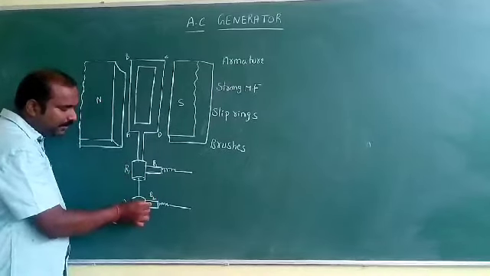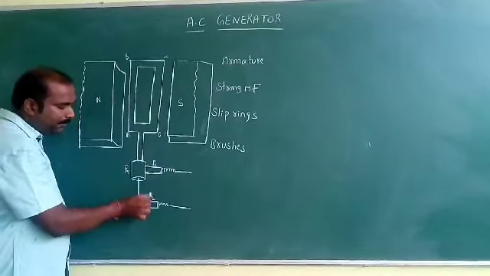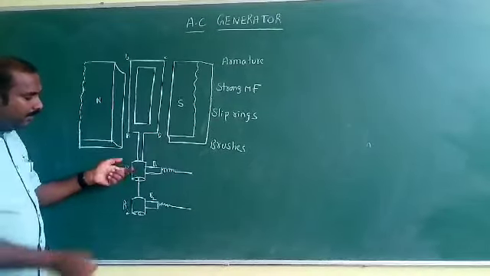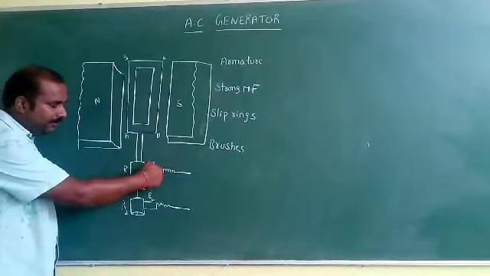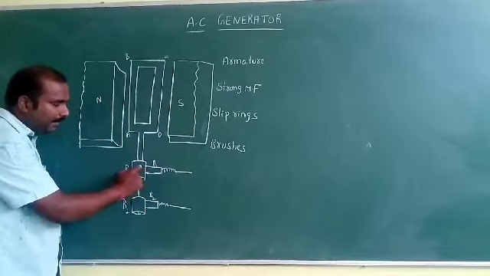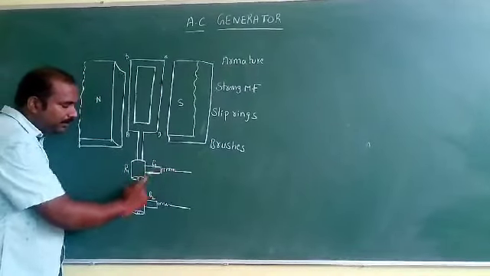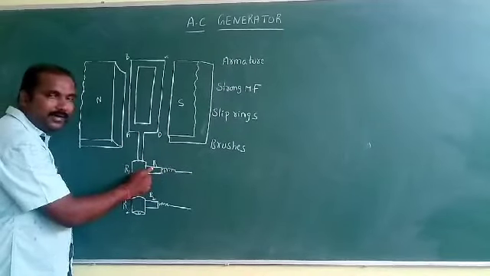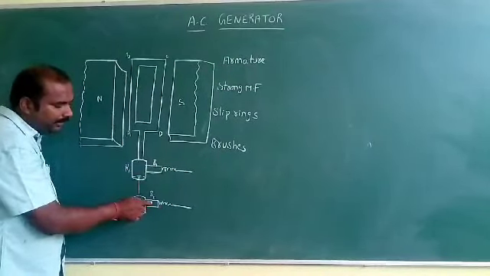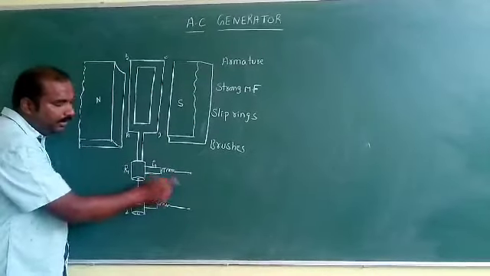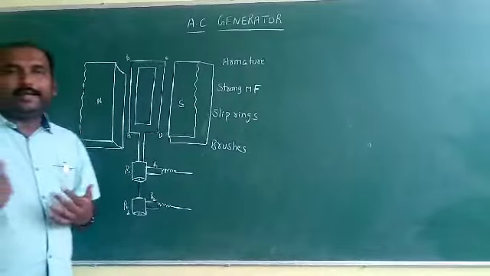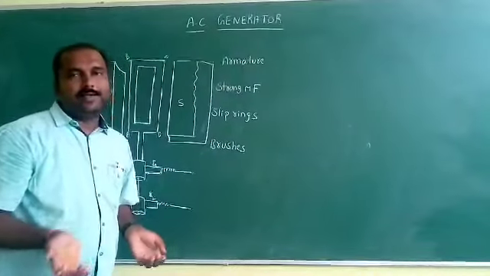This is brush 1, this is brush 2. If the slip rings are moving, the brushes always contact them, and from here the output current is taken. For the first half of the circle B1 is used, and for the remaining half B2 takes the load. So the purpose of the carbon brushes is to take the load from the armature coil.